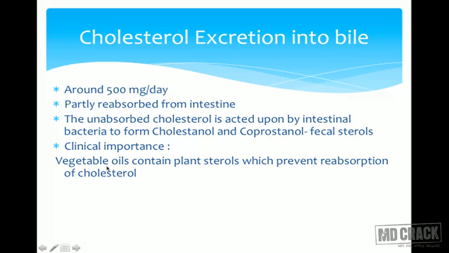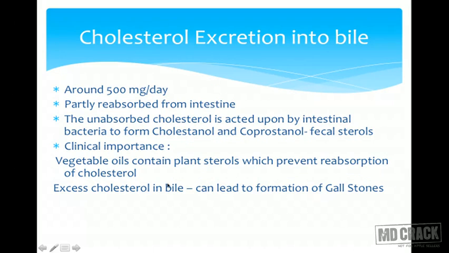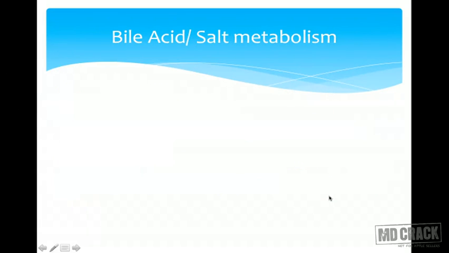As I said, vegetable oils contain plant sterols which prevent the reabsorption of cholesterol. Remember, it is partly reabsorbed in the intestine, whereas vegetable oils contain plant sterols which prevent this reabsorption. And also remember that excess cholesterol in bile can lead to the formation of gallstones. Now we go on. One is cholesterol is excreted as cholesterol.